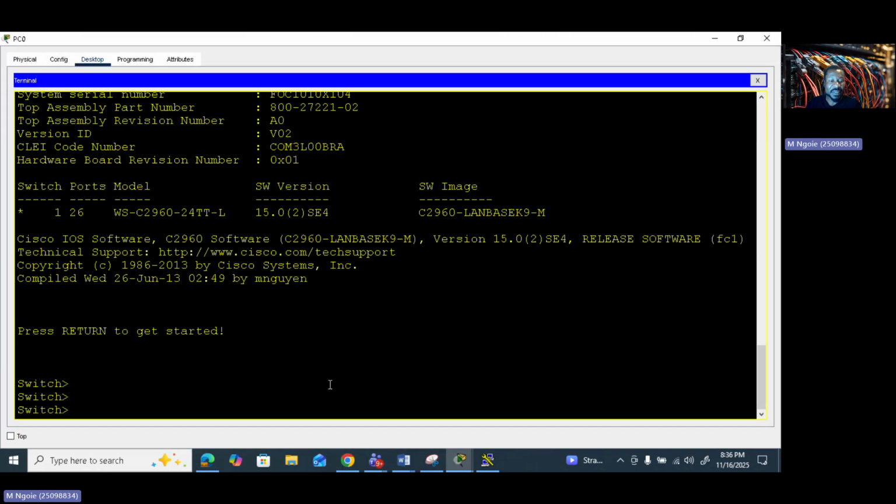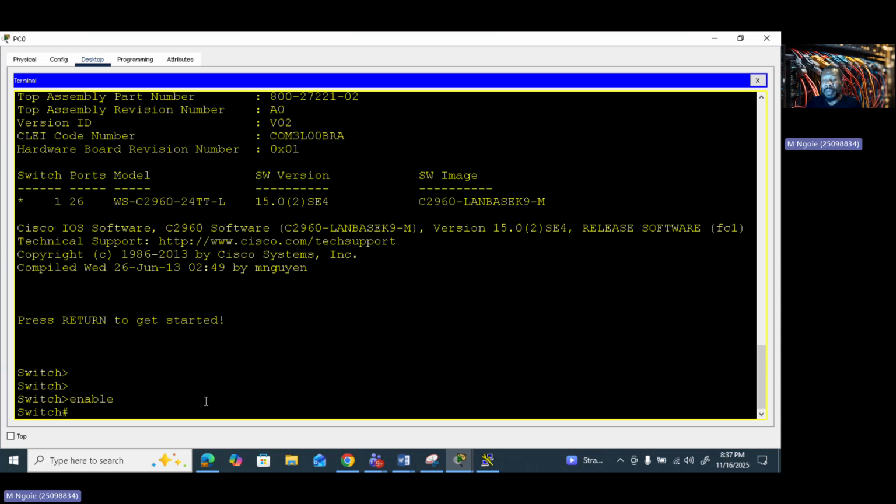So you just come here, you type enable, then you press enter, right? So this command will allow you to go to advanced mode so that you can start configuring your device, right? So it's just allowing you to go to advanced mode. Remember, a switch or a router will have different modes or different levels, right? So for you to go from one level to another level, there's a command, right? So there are commands for moving between levels or between modes. The command that will allow you to go to advanced mode is enable. So you type it, you press enter.